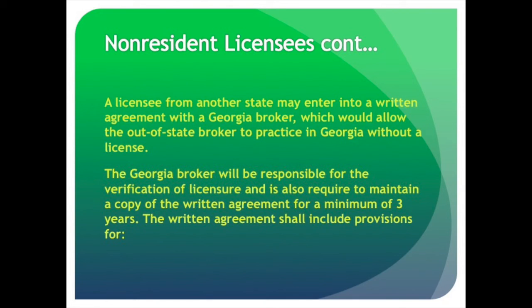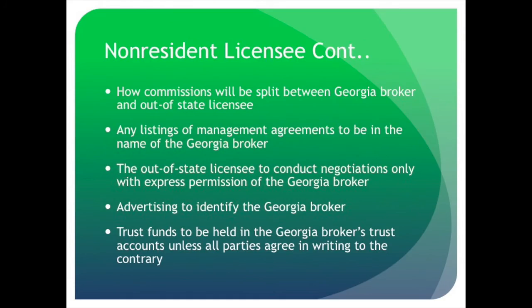The written agreement shall include provisions for how commissions will be split between the Georgia broker and out-of-state licensee, any listings or management agreements to be in the name of the Georgia broker, the out-of-state licensee to conduct negotiations only with express permission of the Georgia broker, advertising to identify the Georgia broker, and trust funds to be held in the Georgia broker's trust accounts unless all parties agree in writing to the contrary.